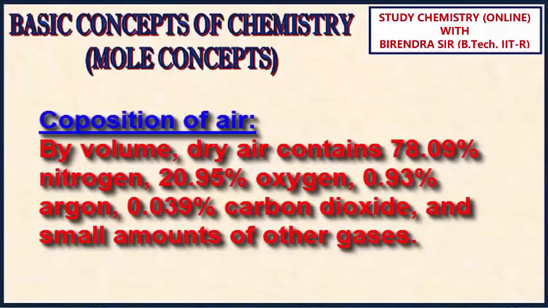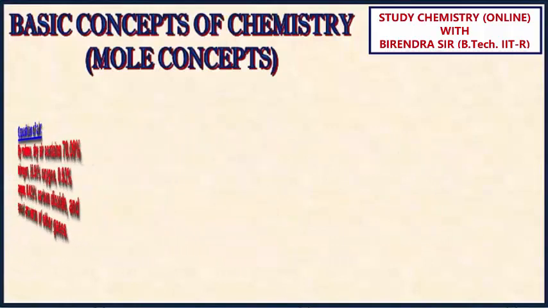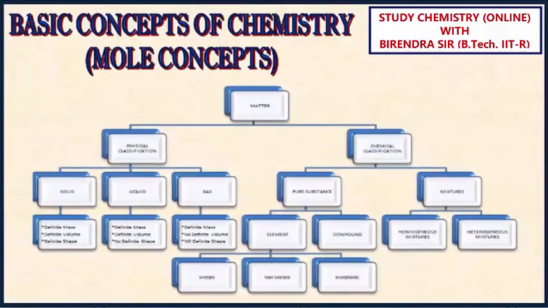In air, the composition of different components is fixed, like O2, N2, etc. Heterogeneous mixture, different composition in different parts.